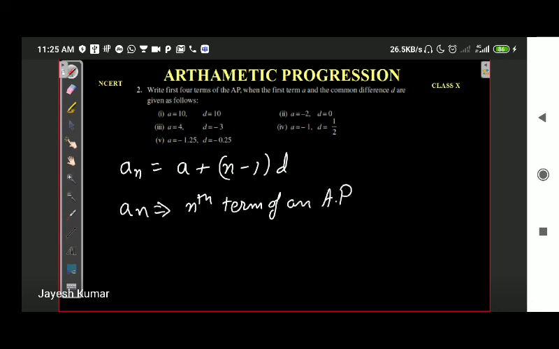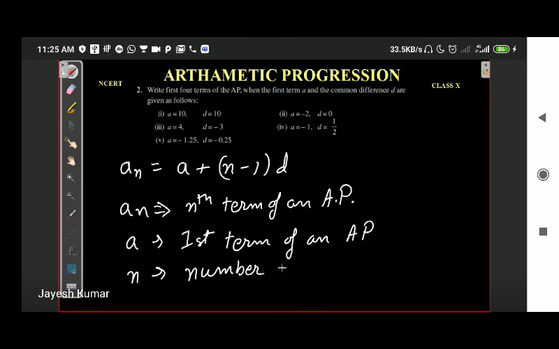I will shortly discuss what n is. A is the first term of an AP. N is the number of terms.